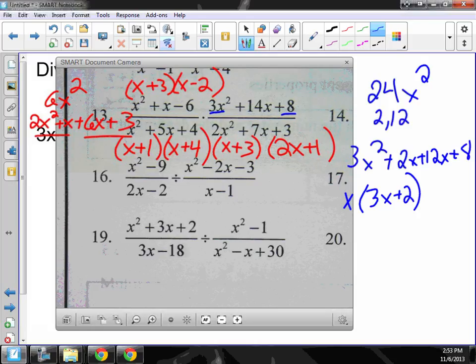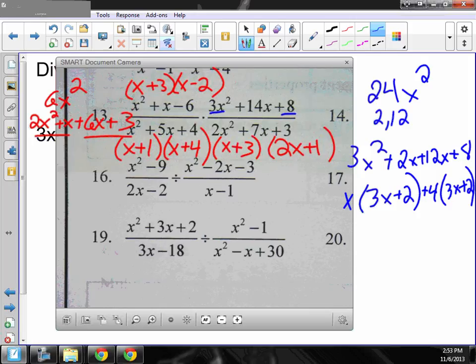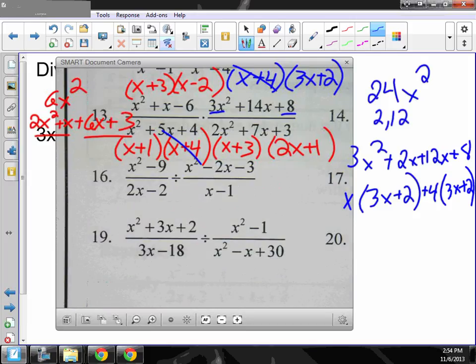Pull out a 4, and I have 3x plus 2. So x plus 4 and 3x plus 2. So x plus 4, x plus 3. And I wish it was more, but that's as far as we can go.